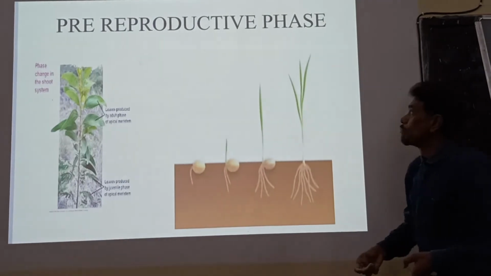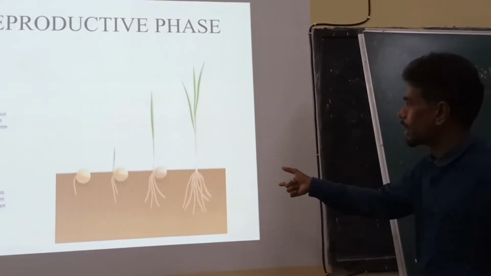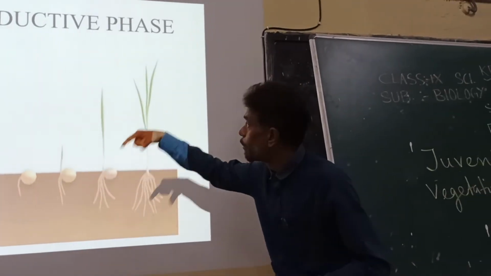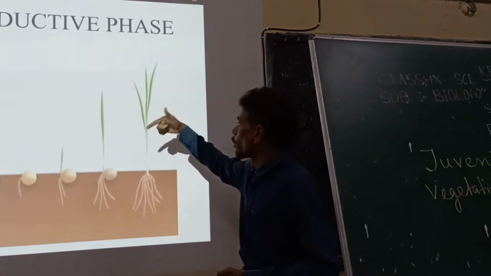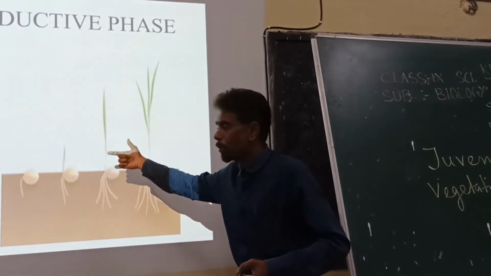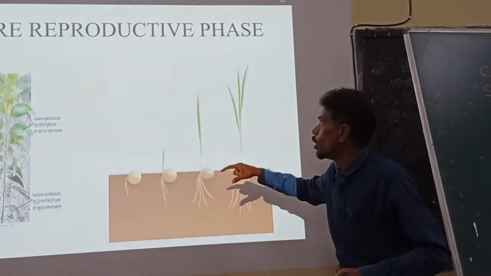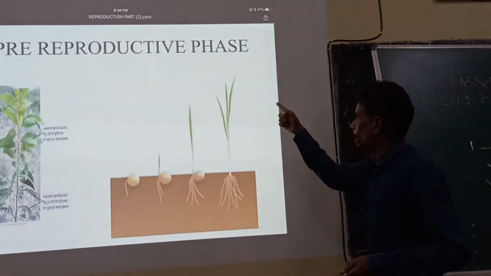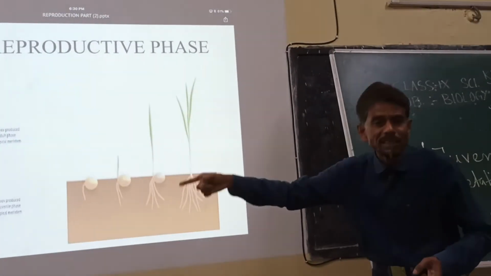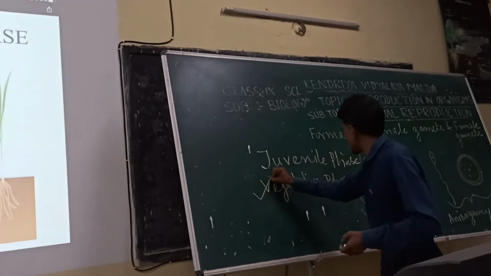This stage of growth and maturation in the case of plant, before undertaking the process of reproduction, what we call the pre-reproductive phase. This pre-reproductive phase, in case of plant, we have given a name called vegetative phase.